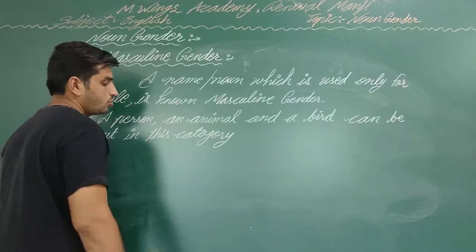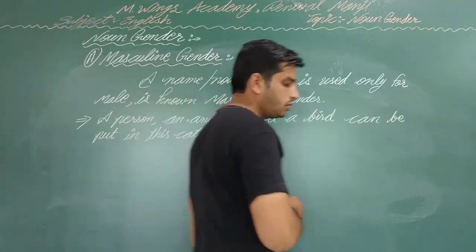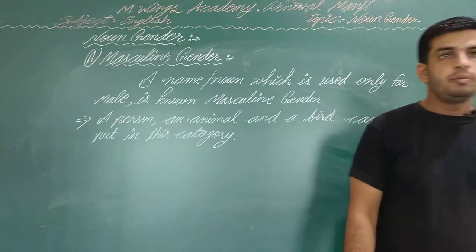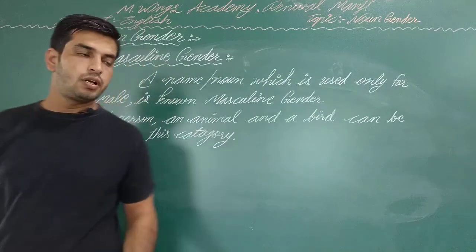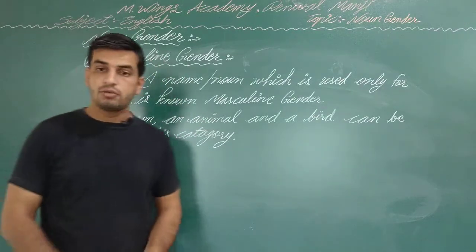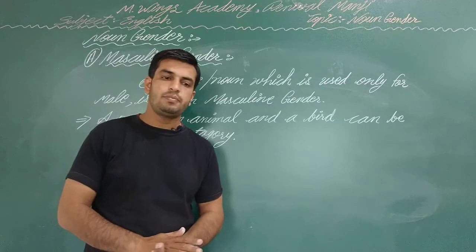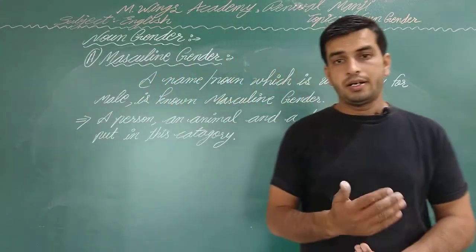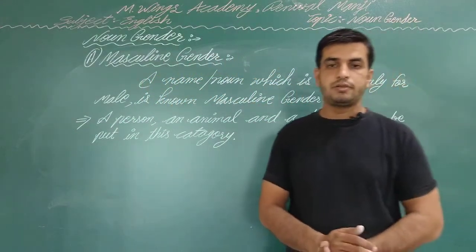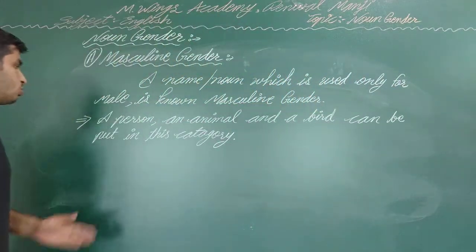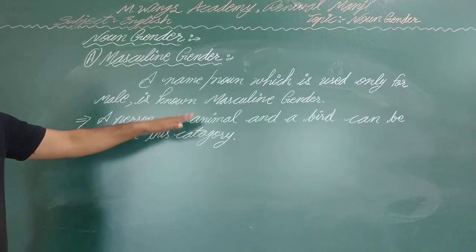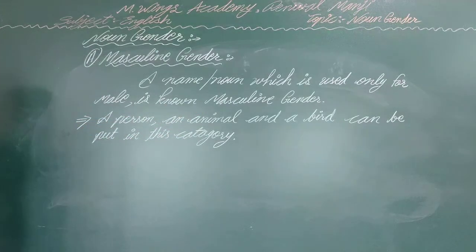Okay, so it is not necessary that only a person may be masculine gender. A dog is also masculine gender, and dog is an animal. A crow is also masculine gender, and a crow is a bird. So a person, an animal, and a bird may be in the category of masculine gender.